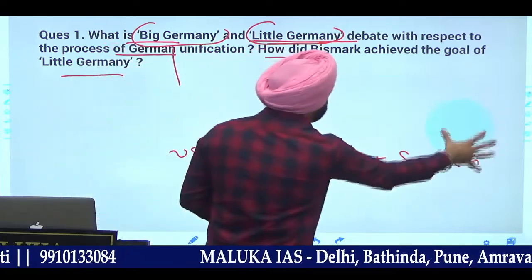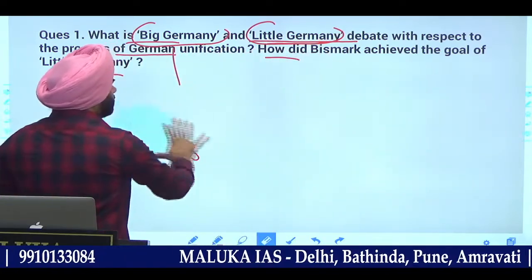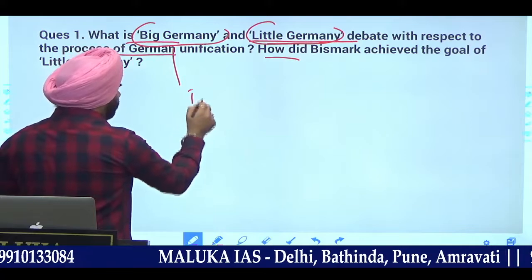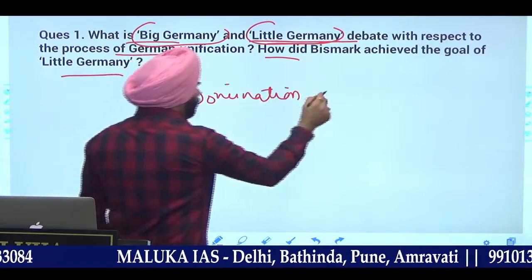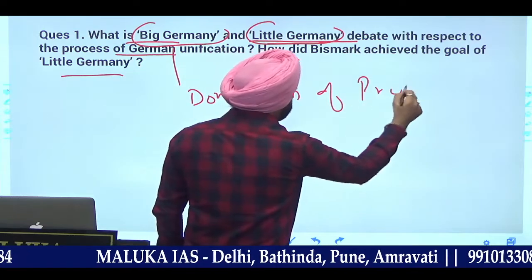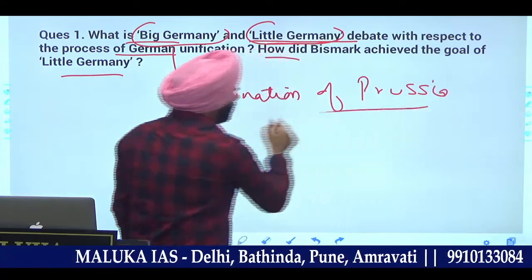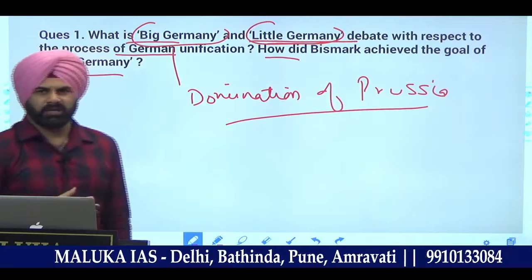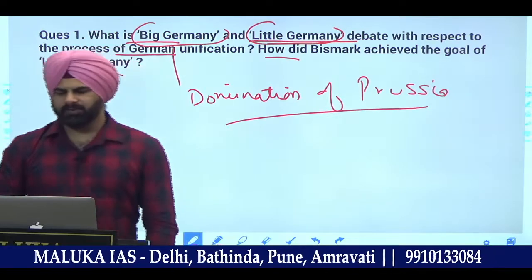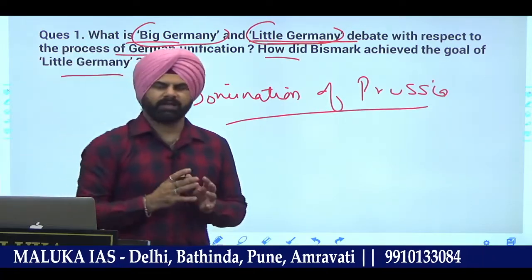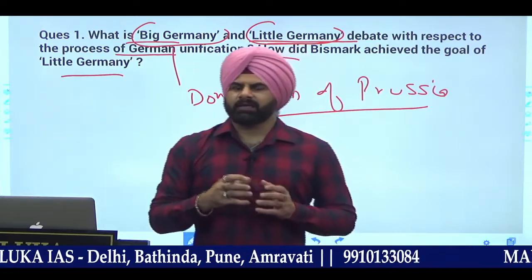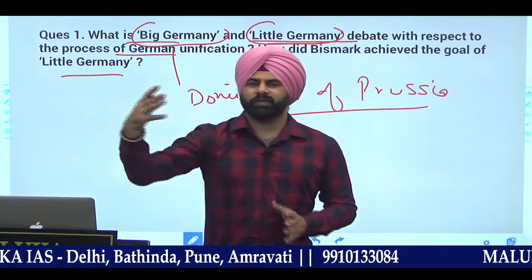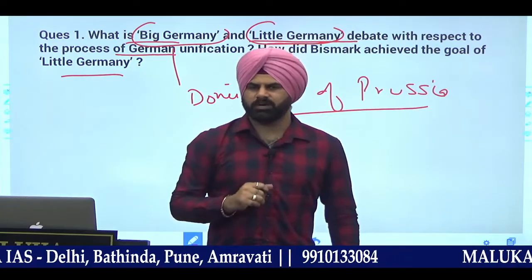First we should know what the idea is. When the idea was put forward, it was put forward in a way that Prussia dominates, because that was the only state in which the locals were comparatively ruling at that point of time, and Bismarck's interest was also this only. That is why it is said that Bismarck was determined to prevent the unification of Germany without Prussian dominance.